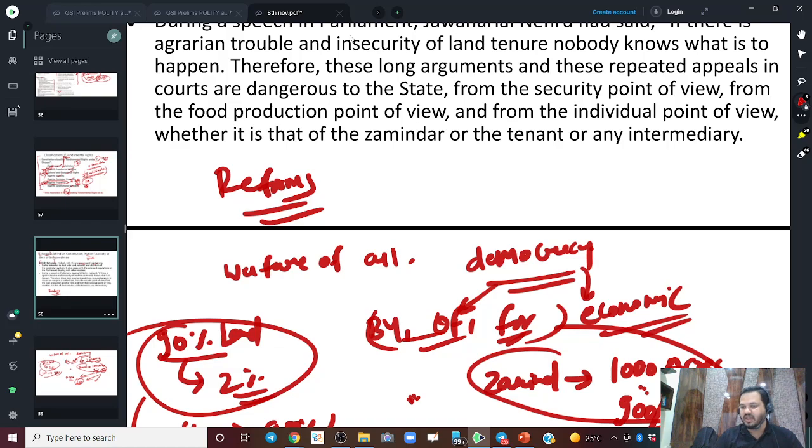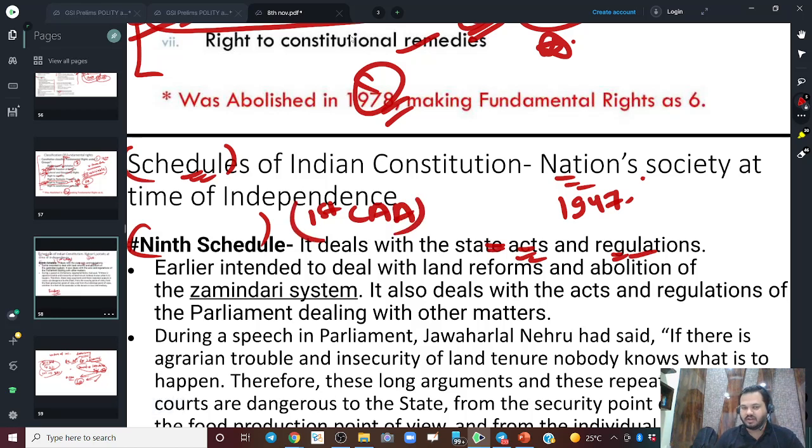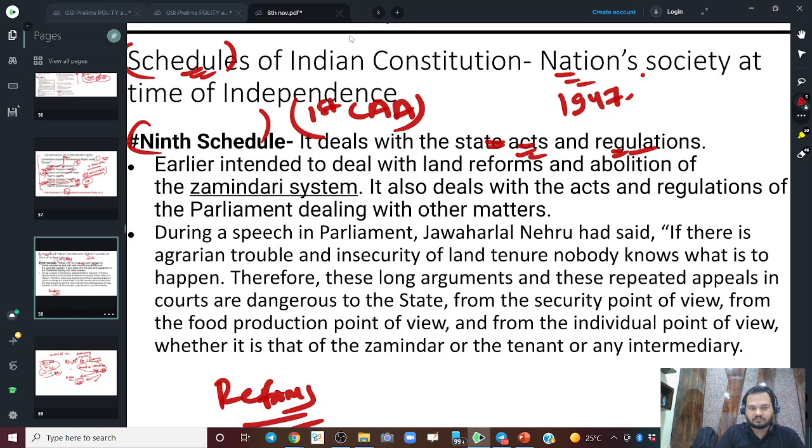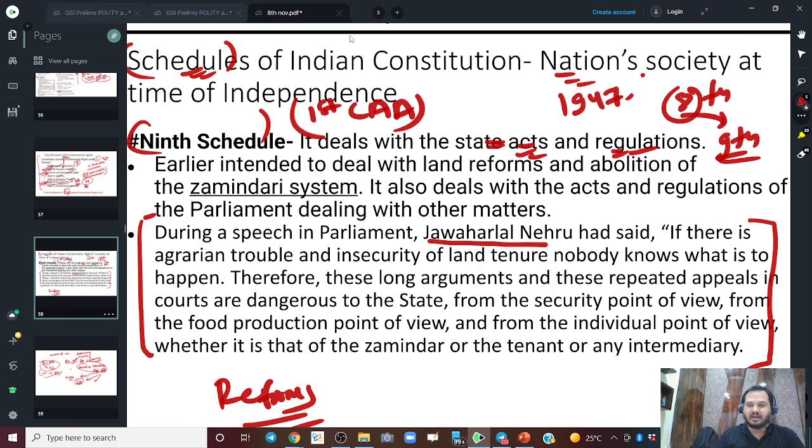So just because of this thing, there was the first constitutional amendment act. So for the first time they tried to change the constitution. Pandit Jawaharlal Nehru brought the first constitutional amendment act, and initially there were just 8 schedules, so he added a 9th schedule in our constitution, right? And before adding this 9th schedule to our constitution, Pandit Nehru said these things. Read this, right? You will know about the economy and society of that time. So Nehru ji said that if there is agrarian trouble and insecurity of land tenure, nobody knows what is going to happen.